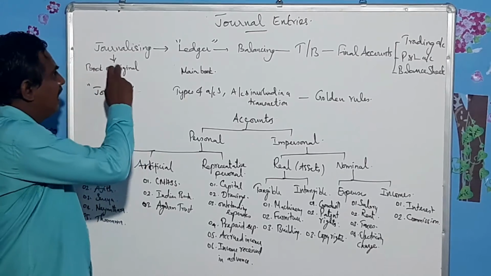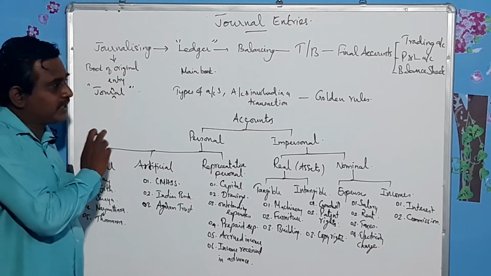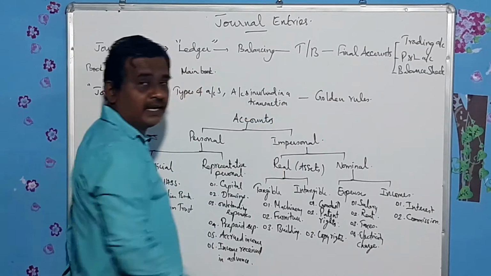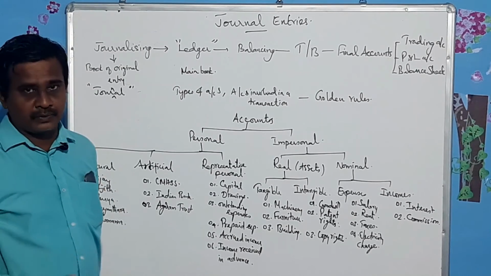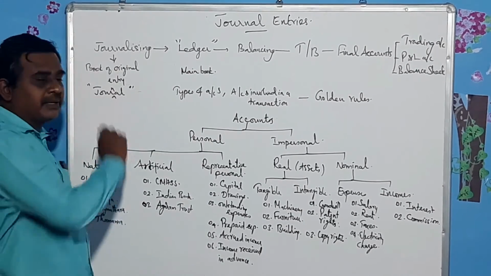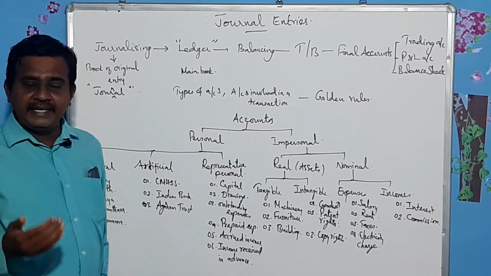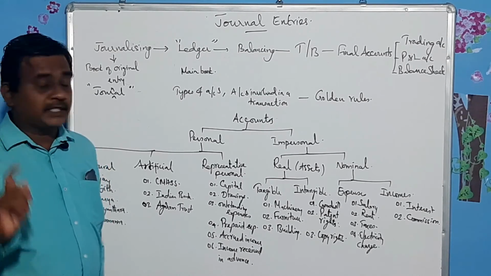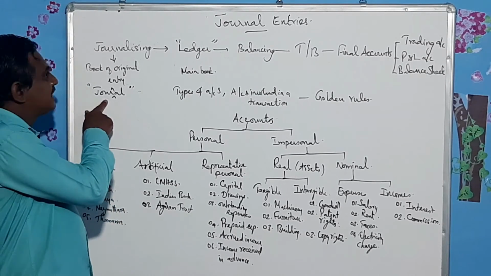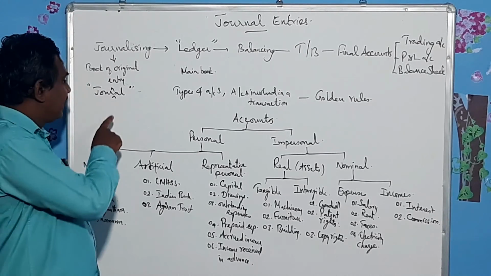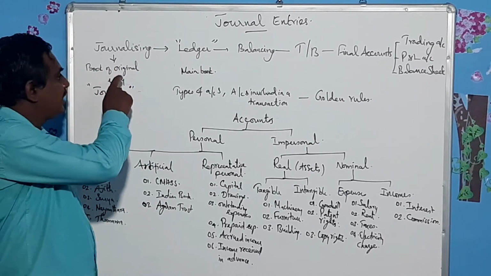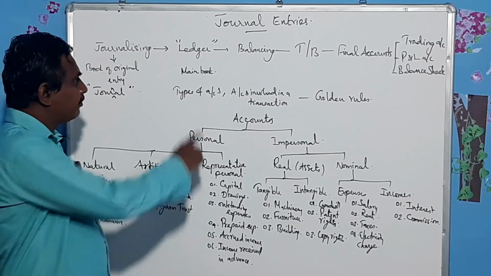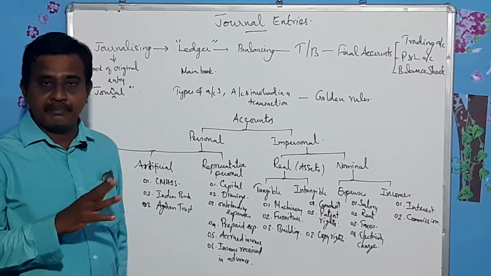Journalizing is the first step in the accounting cycle, and the preparation of final accounts is the last step in the accounting cycle. And what do you mean by journalizing? Writing the transactions in the book called journal is called journalizing, and journal book is also called book of original entry. Ledger is also called main book.